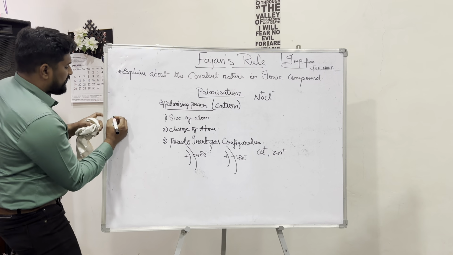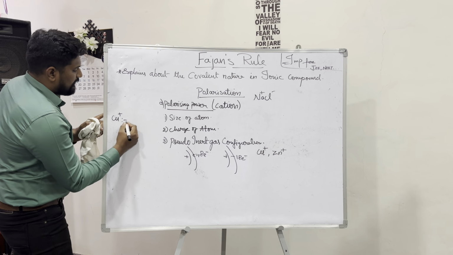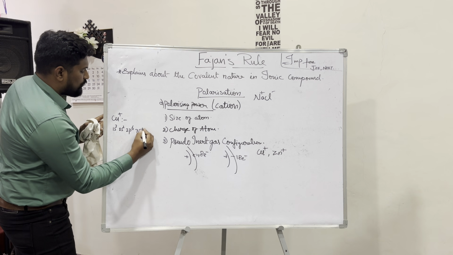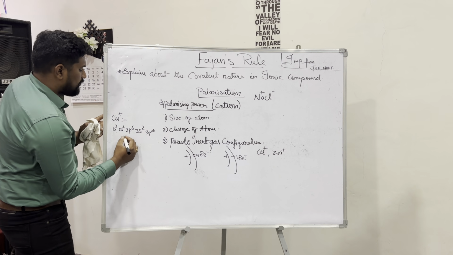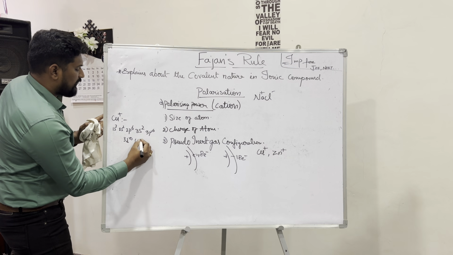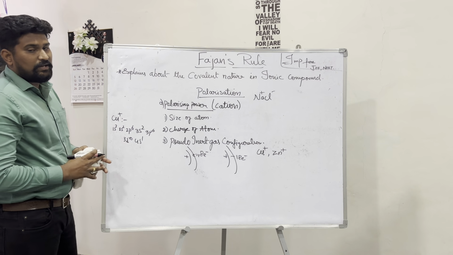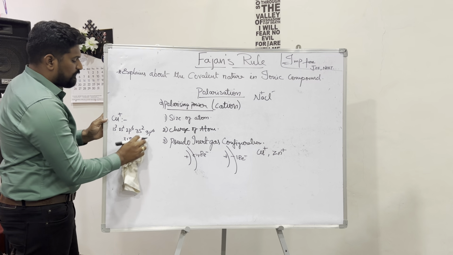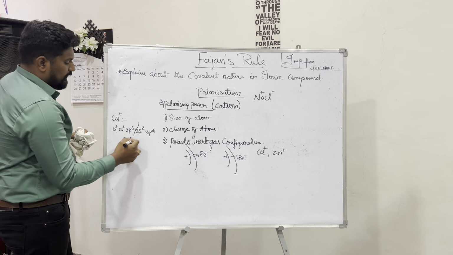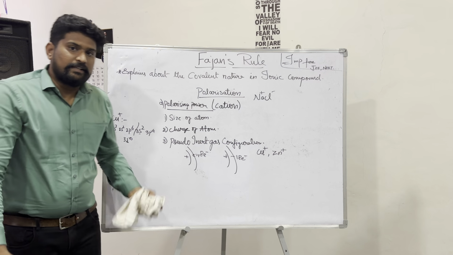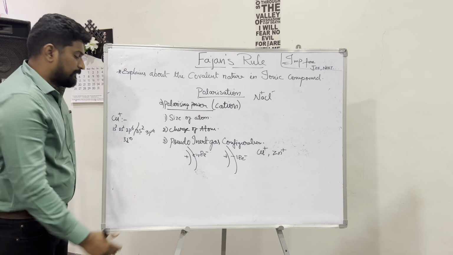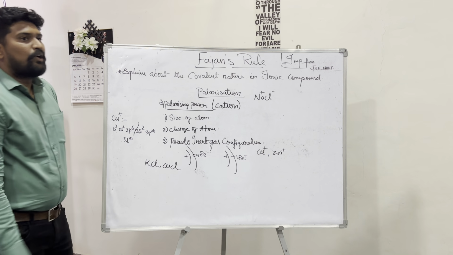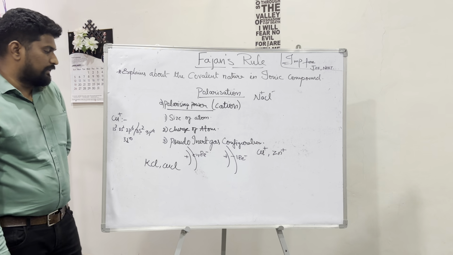For example, for Cu plus we can write 1s2, 2s2, 2p6, 3s2, 3p6, 3d10, 4s1. This is the exact configuration of copper. But if it loses 1 electron, the outermost electron is lost, and you can see 10 plus 6 plus 2, which is 18 electrons. Suppose there is a question: KCl and CuCl, find out which has more polarizing power.